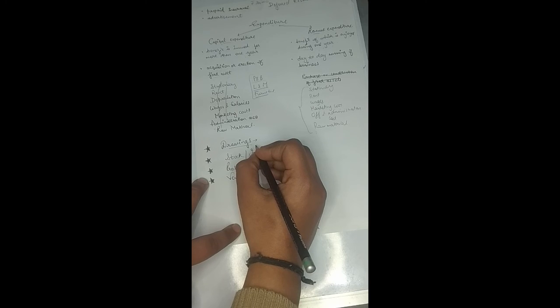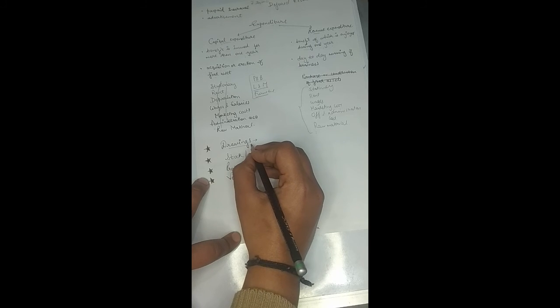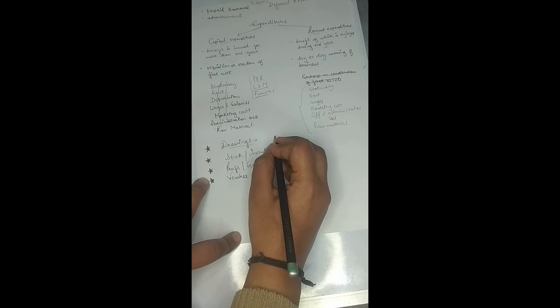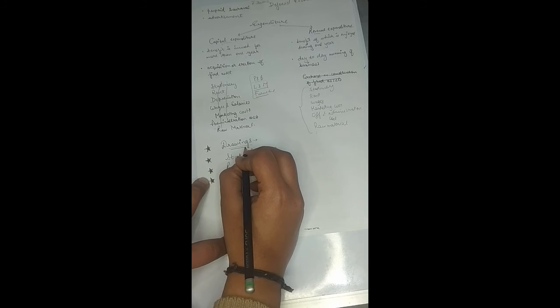So suppose that the owner of the firm has withdrawn a certain amount of money from the bank, or from the firm, for his or her personal use, maybe for purchasing a house, a personal car, or certain gifts for his children, right? So that particular amount which has been drawn by the owner for his personal use is known as drawings, right? So the amount or even the goods which have been withdrawn by the owner for his personal use are known as drawings, right?